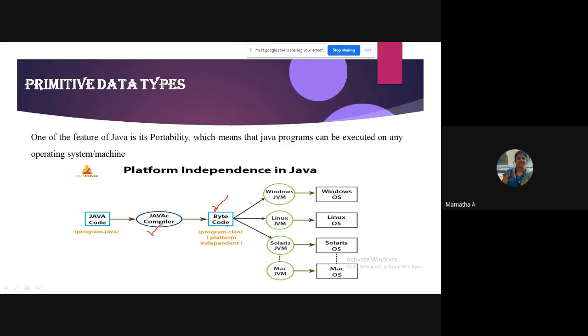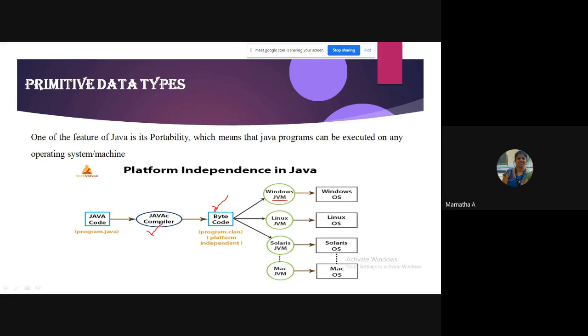Bytecode is independent code, wherein this bytecode will be given to a machine called JVM. So what is this JVM? Can anybody guess its full form? What is J? Java virtual machine. Yes.